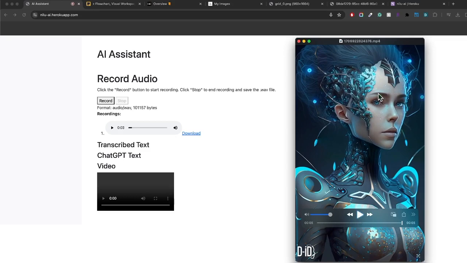Okay. Hey, AI assistant. Let's call you Jane. Hey, Jane, who won the NBA championship 2019?